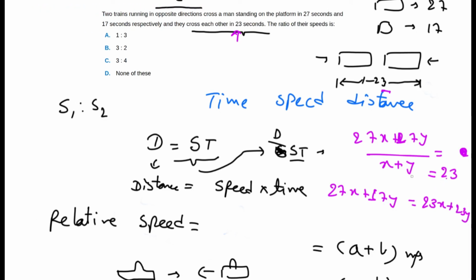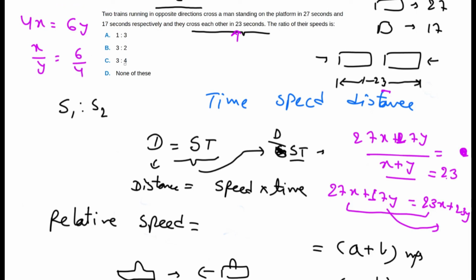Now the subtraction part: 27x minus 23x becomes 4x. So 4x equal to 17y moved to the other side and subtracted from 23y, which becomes 6y, because 23 minus 17 is 6. And if you find the ratio of x by y, it becomes 6 by 4.